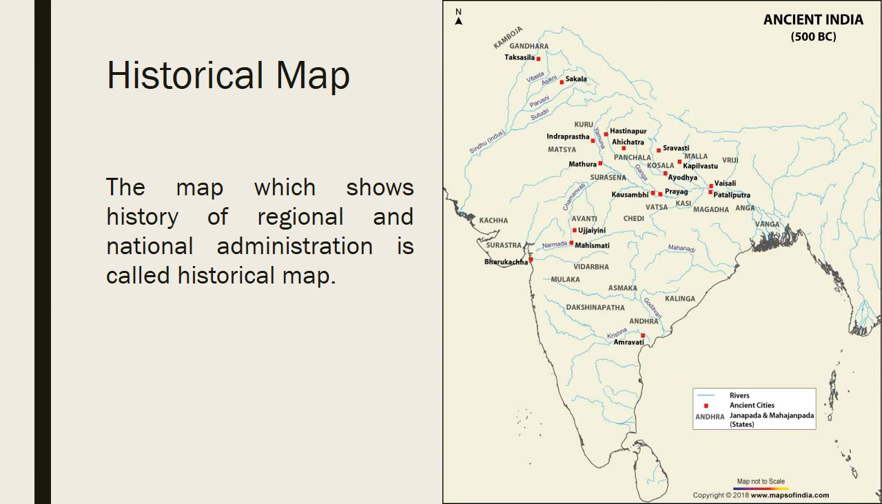We studied the Janpads and Mahajanpads earlier. So here in this map we can see the Janpads and Mahajanpads as well as the rivers. So these kinds of maps which show the history of that region are known as historical maps.